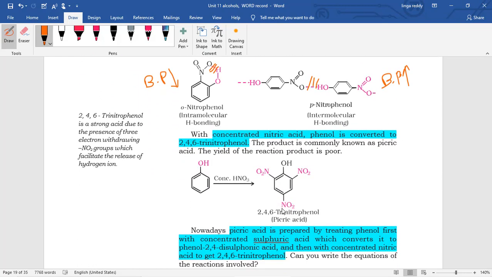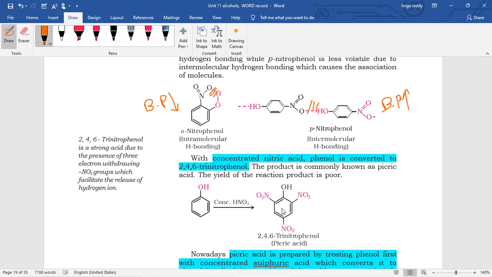Now, suppose if you take concentrated acid, then what will happen? In case of benzene, we have to take concentrated H2SO4 and concentrated HNO3, but in case of phenol, with dilute HNO3 only the reaction takes place. But if we take concentrated HNO3, then what will happen?